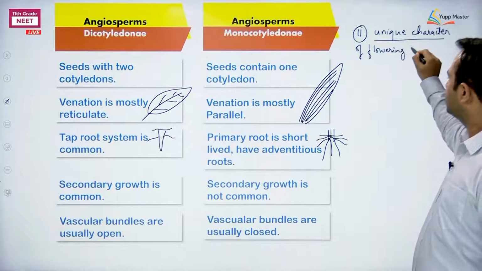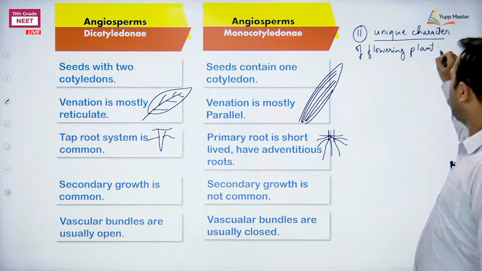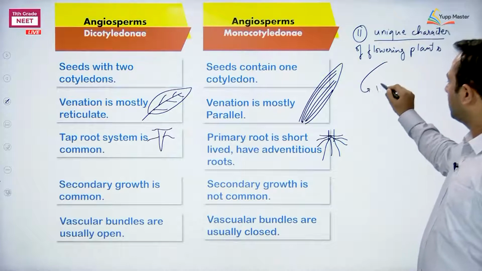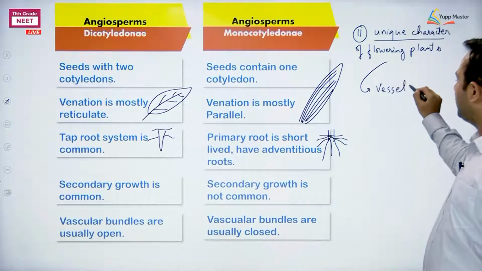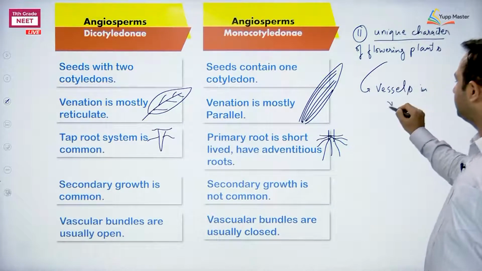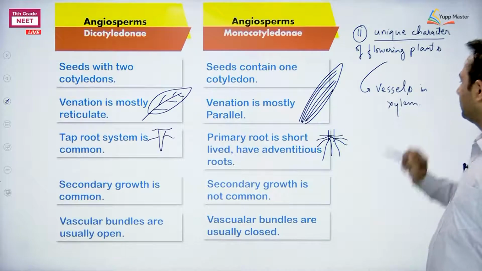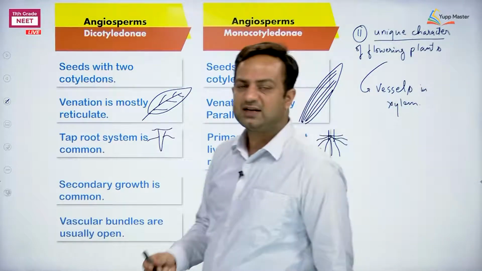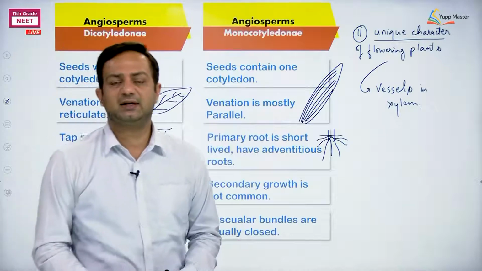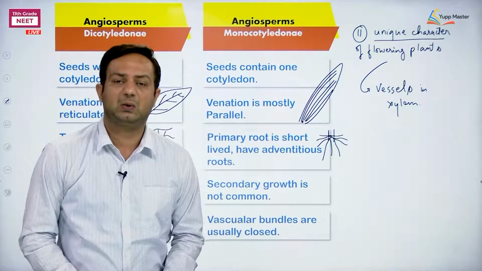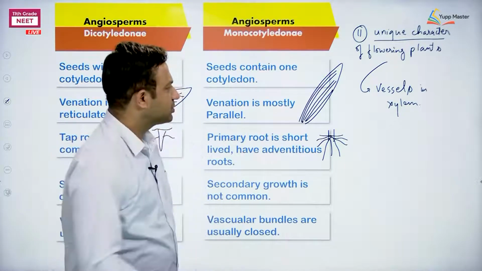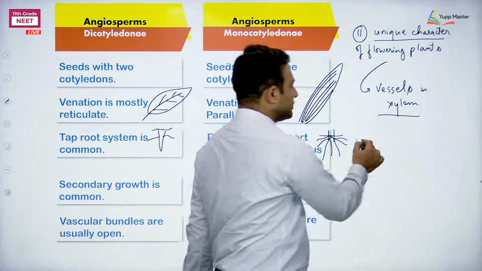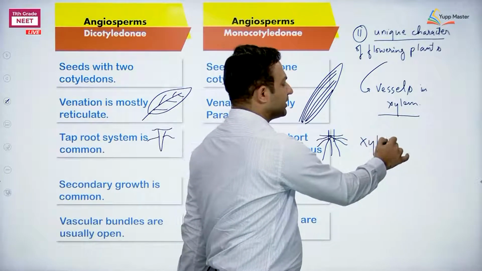This is about vessels in xylem. We are saying vessels in the xylem is another characteristic feature of flowering plants. The xylem tissue has two kinds of conducting elements.